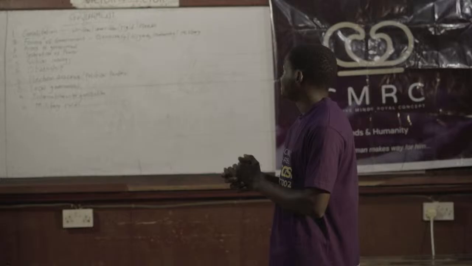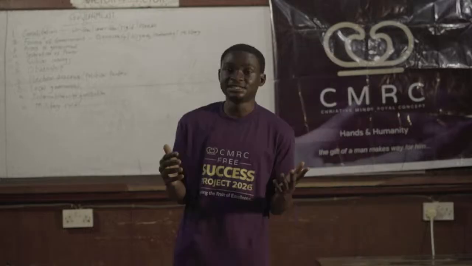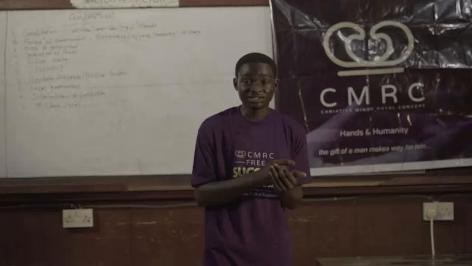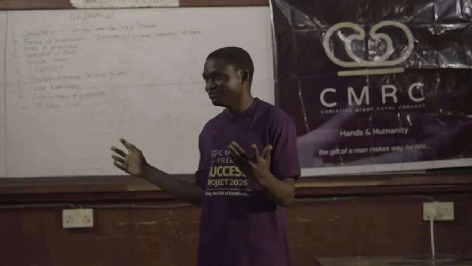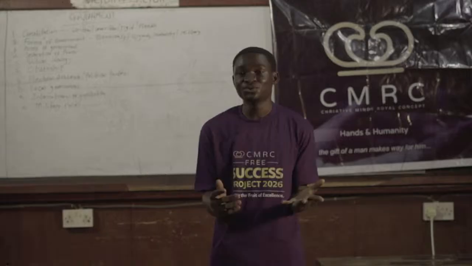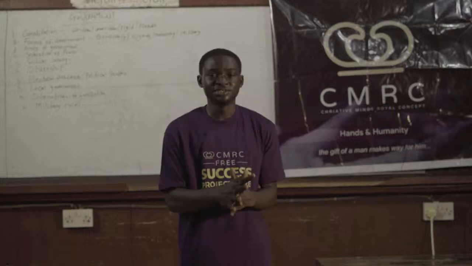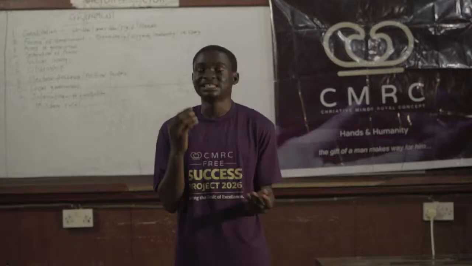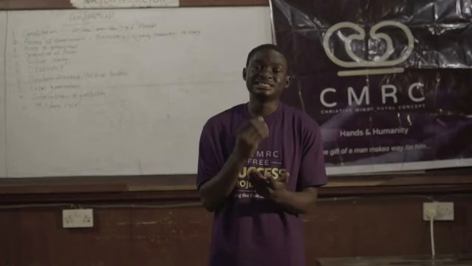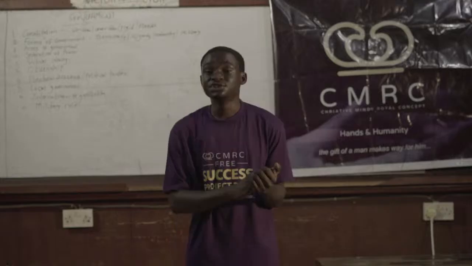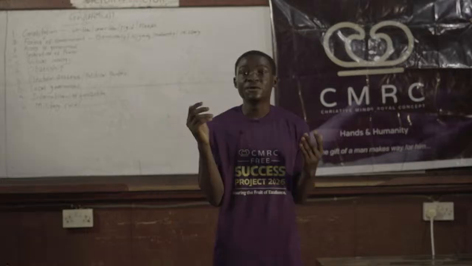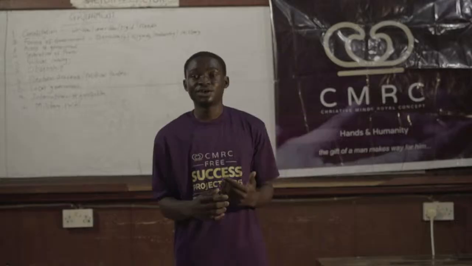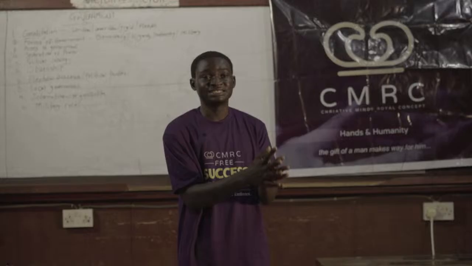Next topic here, arms of government. This is a basic topic that is expected of you as a government student to know, because at the same time it's also the bedrock of government. You have to know the executive, the legislature, and the judiciary. And it's not just about knowing them alone. You have to know the features, what exactly is their responsibility, what are their functions. They are not just there because they want to name it, but because there's a need to delineate their functions, for each organ or arm to know what exactly they are to do.